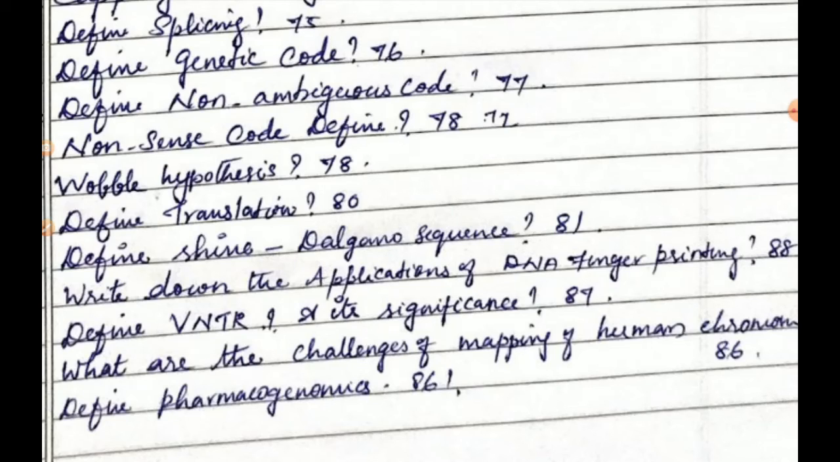The next question, define VNTR and its significance. Page number 87. VNTR and its significance. VNTR means variable number tandem repeats. The full form of VNTR is variable number tandem repeats. It is given in page number 87, first line only.